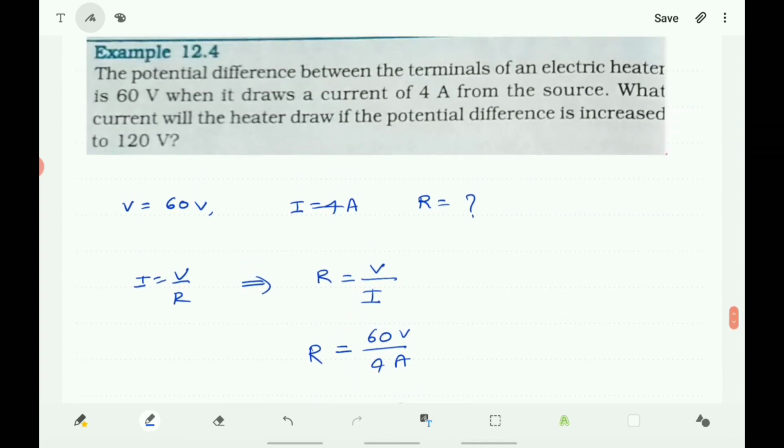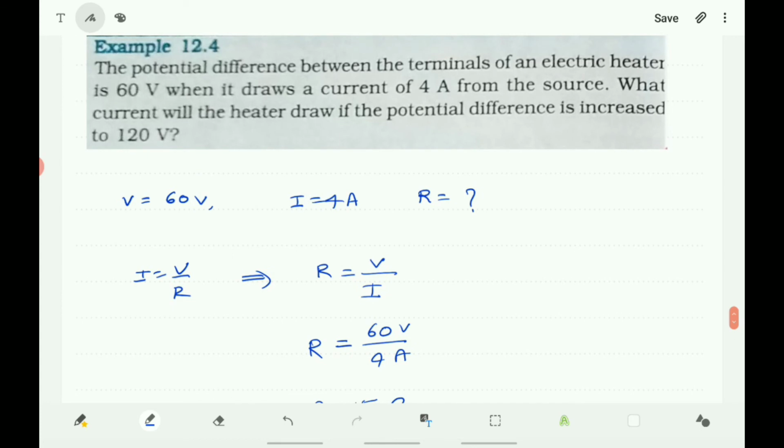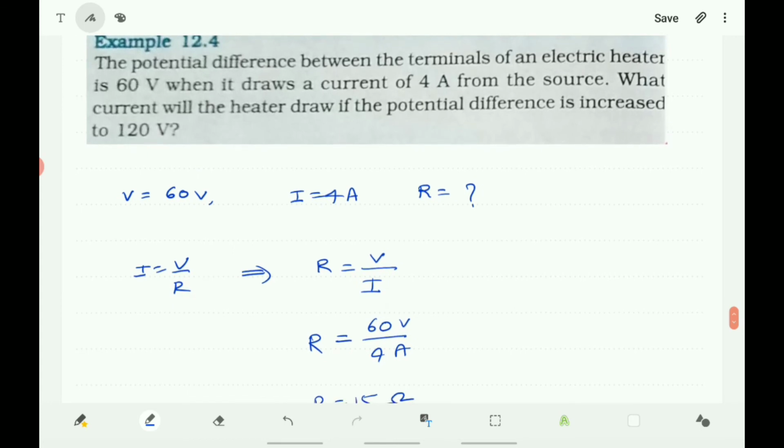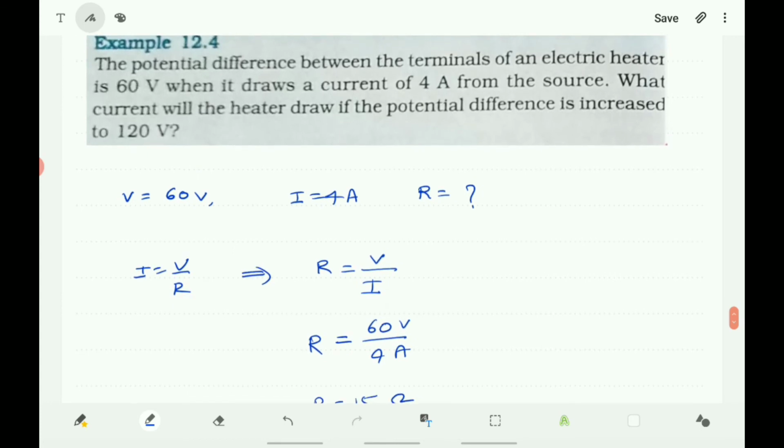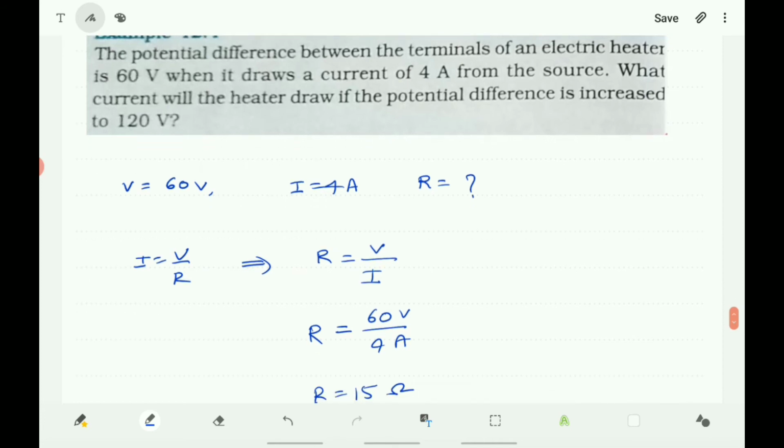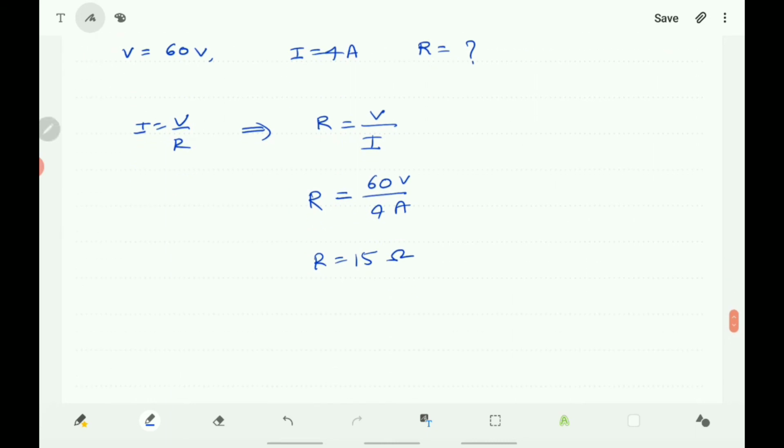Next, in the second case, the potential difference is increased to 120 volts, and what current will the heater draw? Here the same heater is used. What happened here? The potential difference of the heater is increased to 120 V.